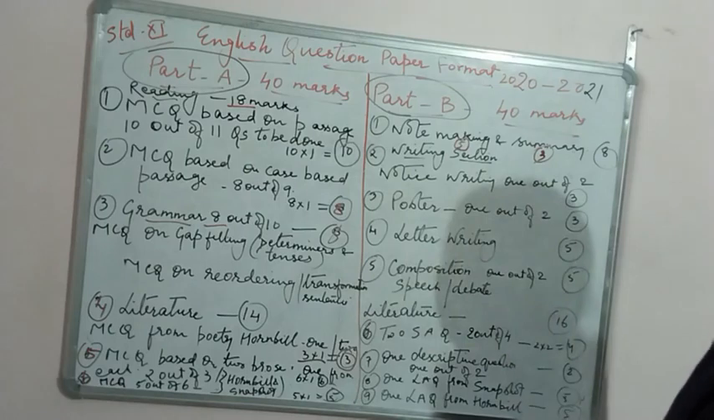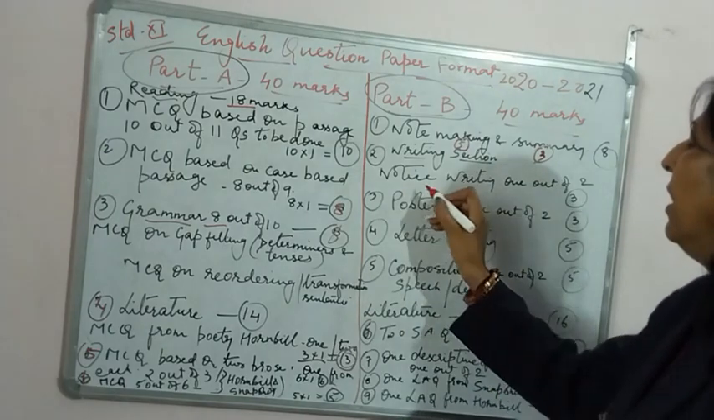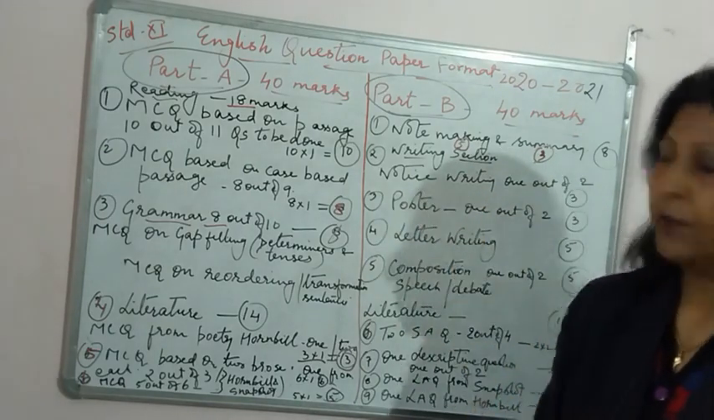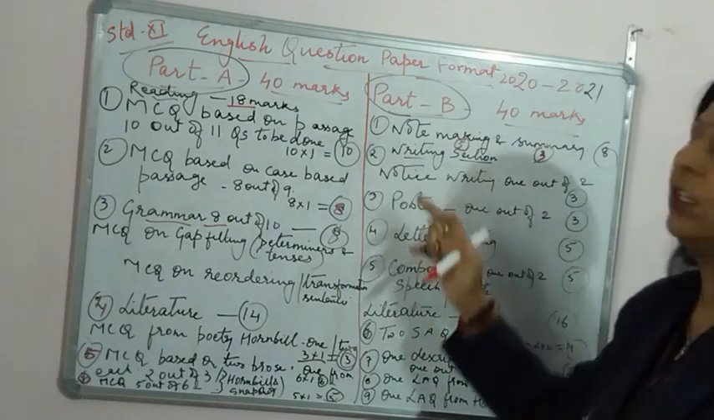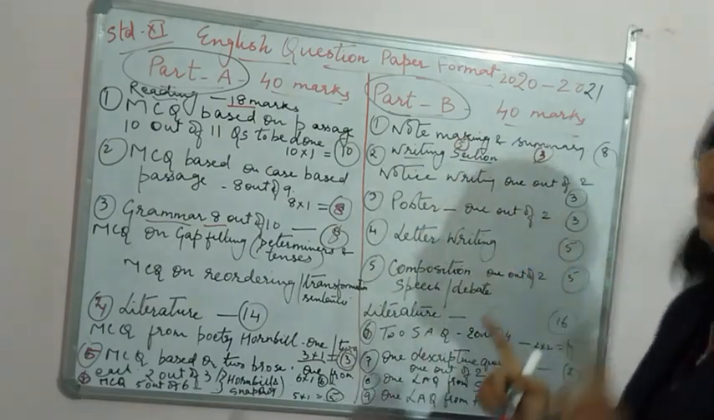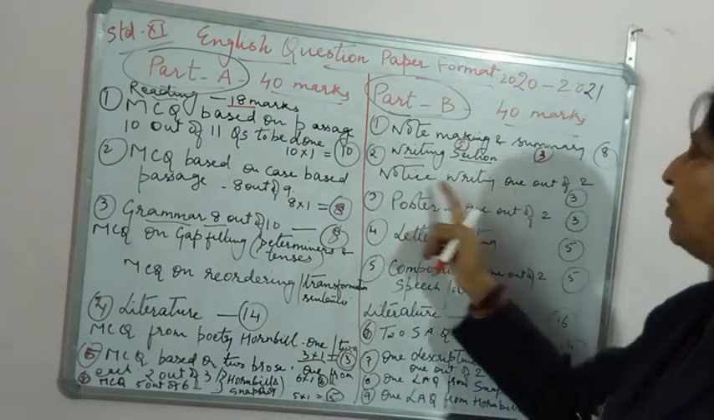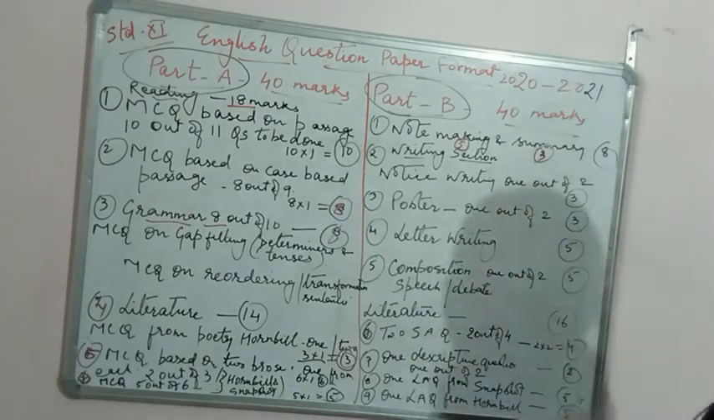Then second question is related with writing section. Here you will have notice writing. So 2 questions will be based on notice writing. You have to do only 1. So 1 out of 2 notice writing you have to do. That is of 3 marks.